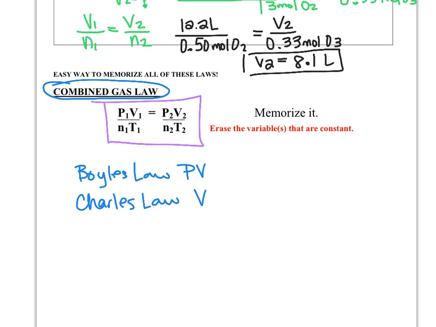So we will do a little experimental activity, either an online simulation, or we'll do something in class to practice a little bit more with these and be able to see some of these experimentally. But if you have any questions, bring them to class. Hopefully you don't. This is pretty simple first year chem stuff. And then we're going to start getting into some of the other stuff coming up.